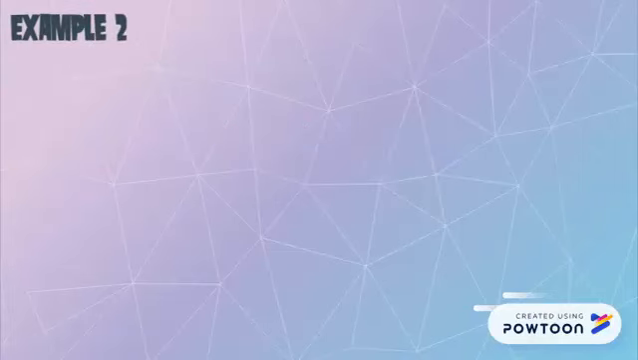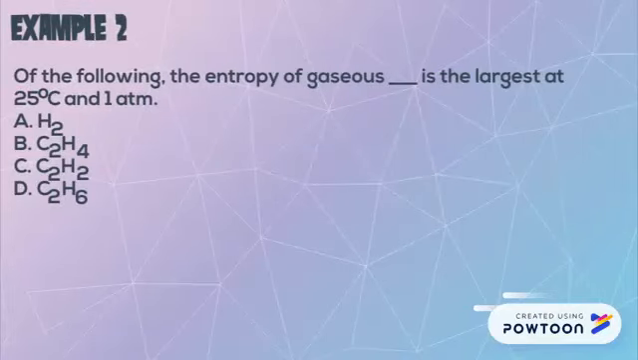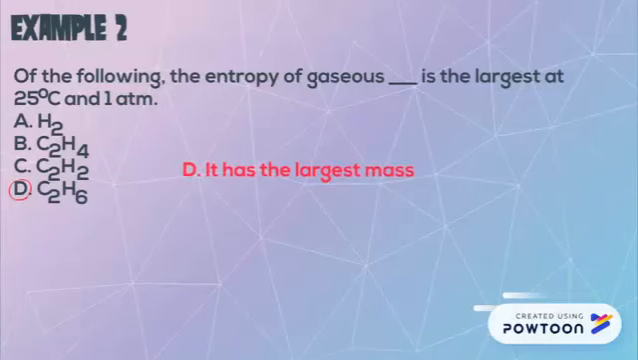For example number 2, we are again asked to find the molecule that has the largest entropy. Since they are all gases, we then want to look at the mass. So D, C2H6, should have the largest molar mass of the 4 choices.